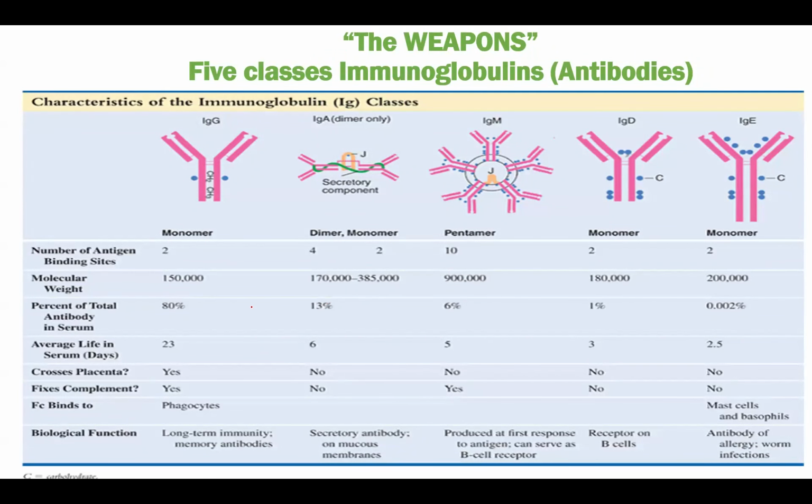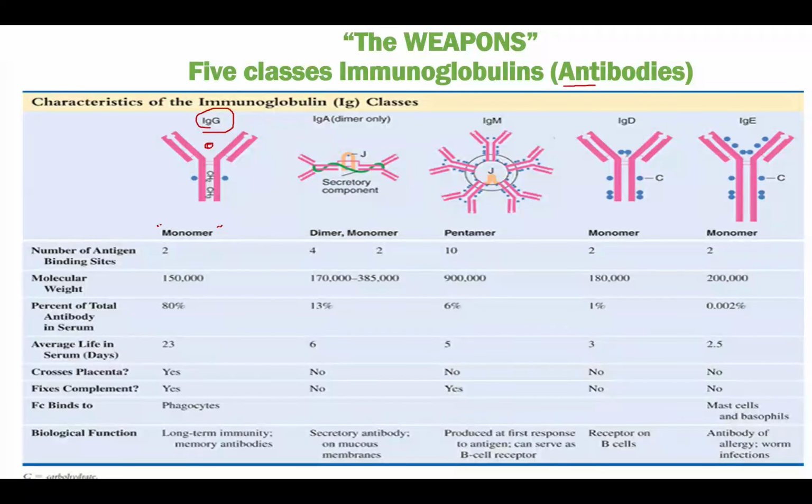The weapons, which is our immunoglobulins or antibodies. Also, there are five types. This is actually how they look, the structure of these immunoglobulins. The most abundant one is IgG. So IgG has a structure called a monomer. So only one active site over here.